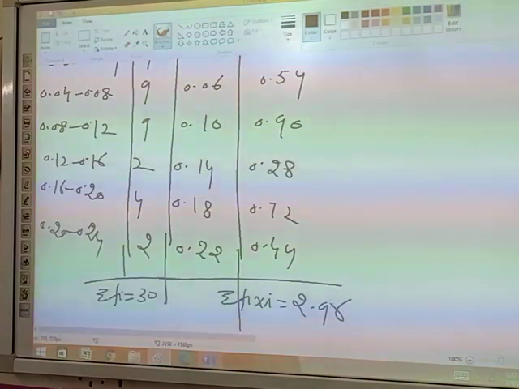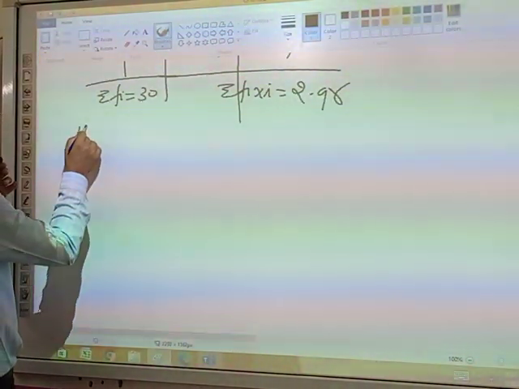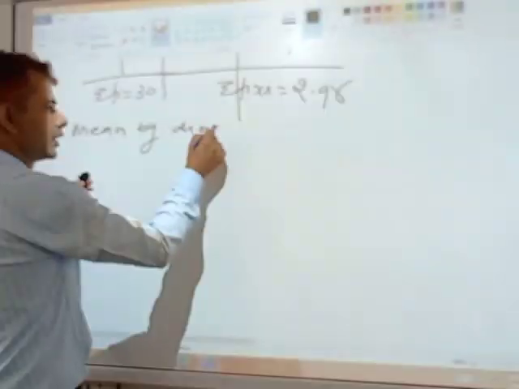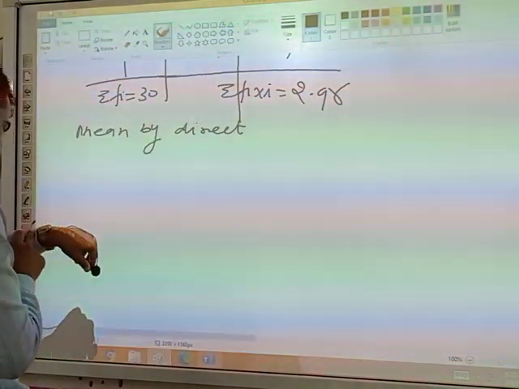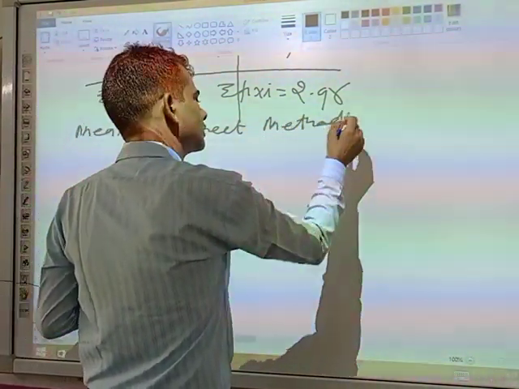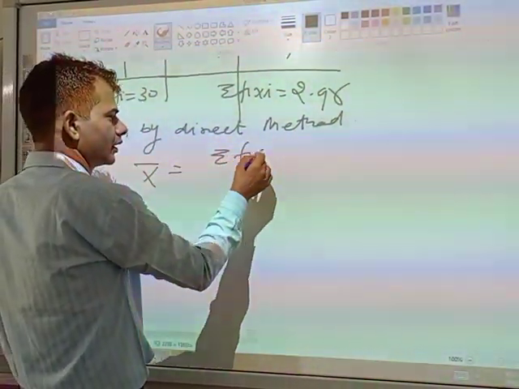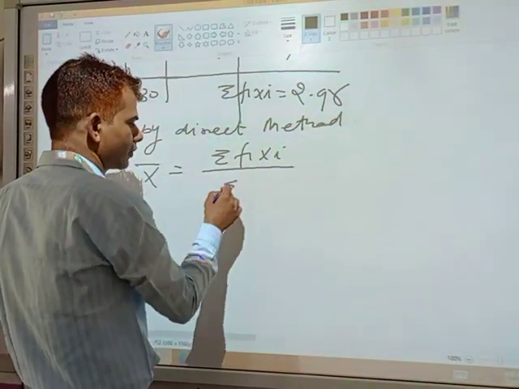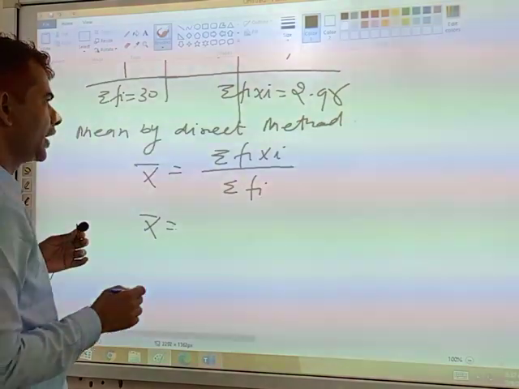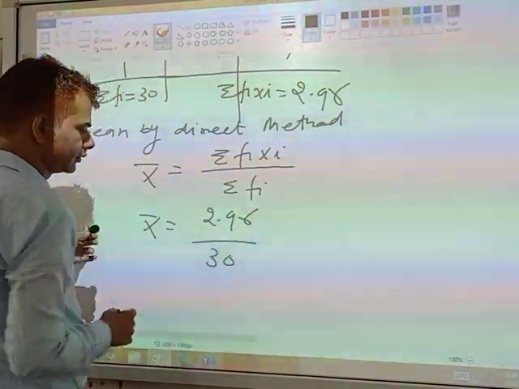Now we have to find out the mean by direct method. What is the formula? Mean equals sigma fi xi divided by sigma fi. 2.96 divided by 30.